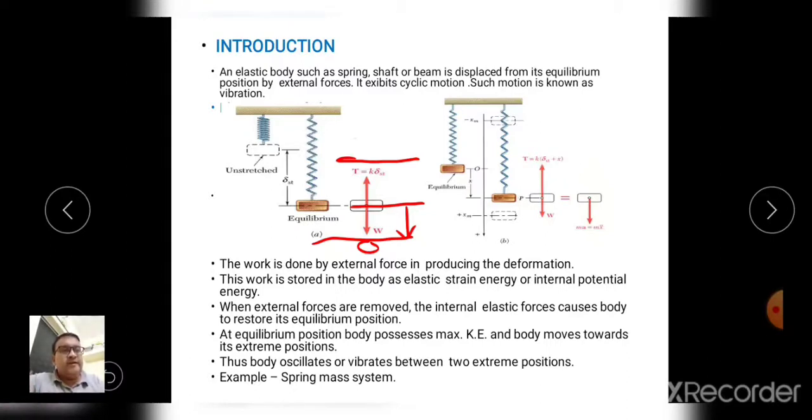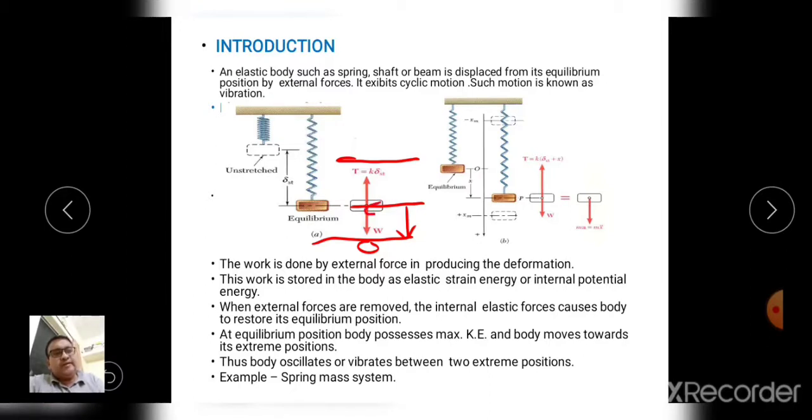When my hand is released, this potential energy starts converting into kinetic energy, and that's why this mass starts moving towards the mean position. Slowly the potential energy goes down and the kinetic energy increases.